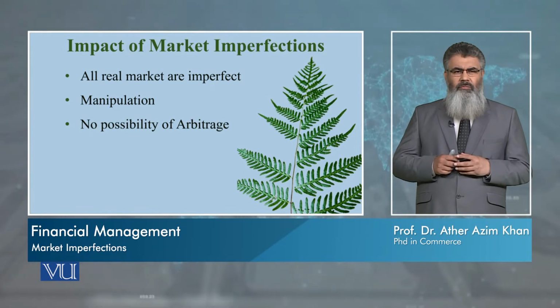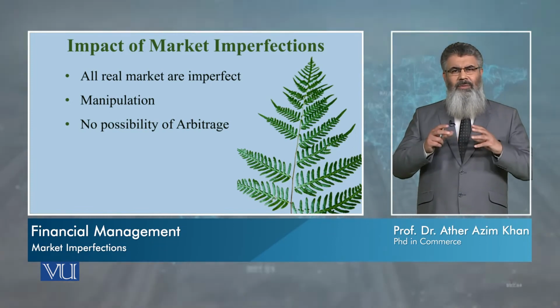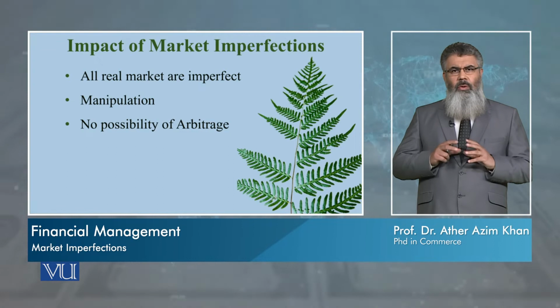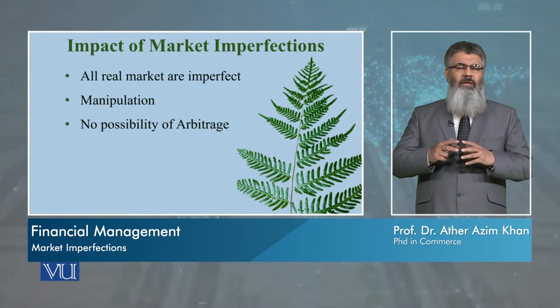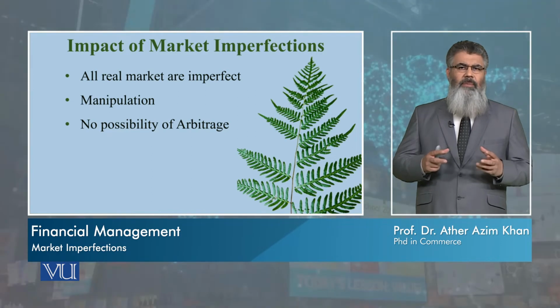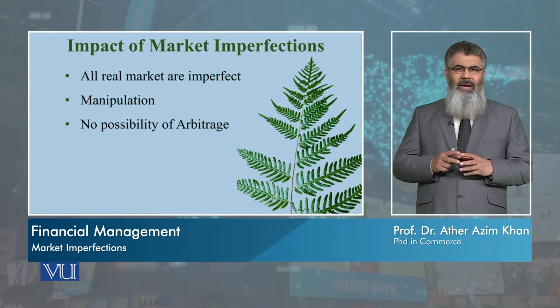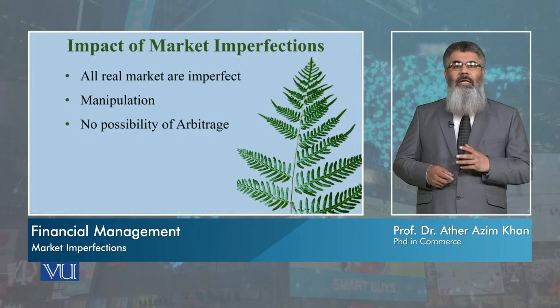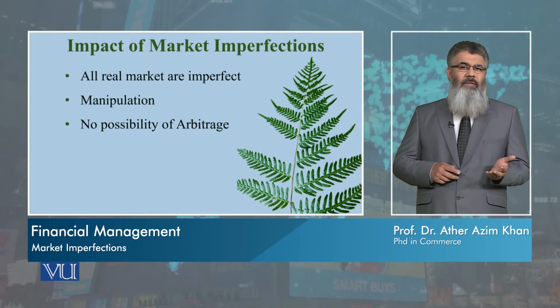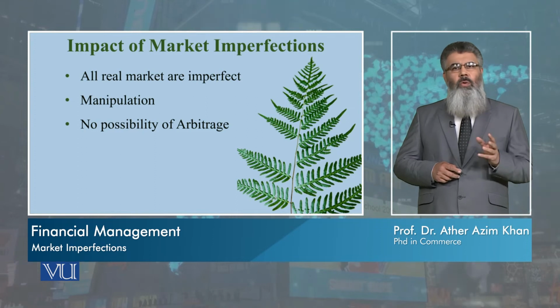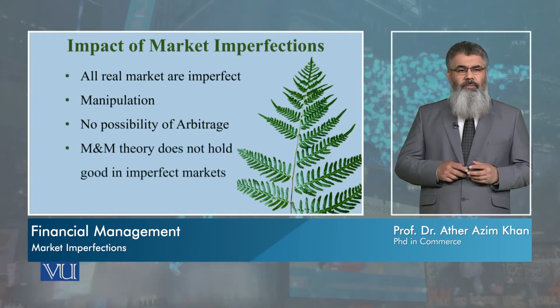Arbitrage is only possible if these forces are not there, if the markets are perfect. So we can say that with this, there will be no possibility of arbitrage, and the theory of M&M will not hold good in that situation.